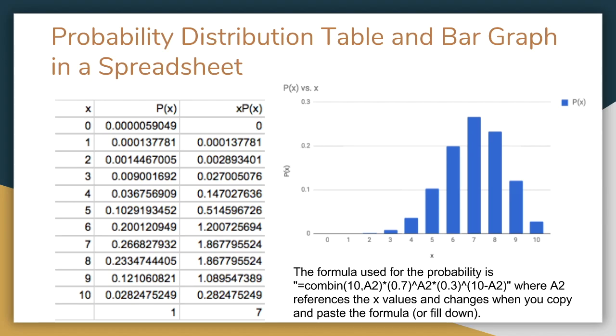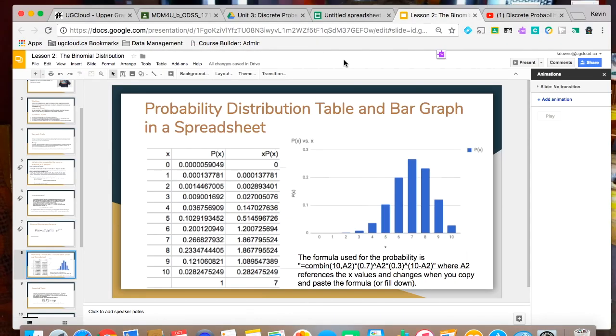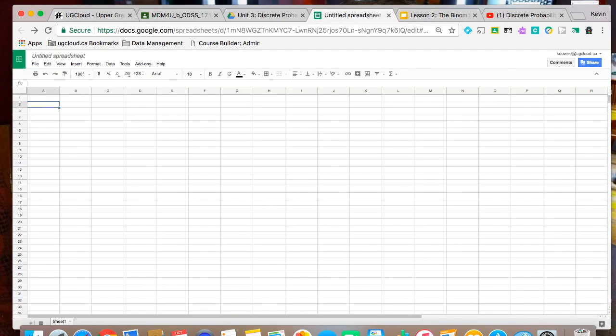So this is actually a spreadsheet, and I want to show you how to recreate this spreadsheet. We're actually going to use this formula here. I'll show you how this is built. We create a little table of values for x and p of x. We use little x for the individual ones. We go from 0 to 10: 0, 1, 2. And if it's too big, we can highlight a few of them and grab this blue guy, and it'll go to 10 for us.